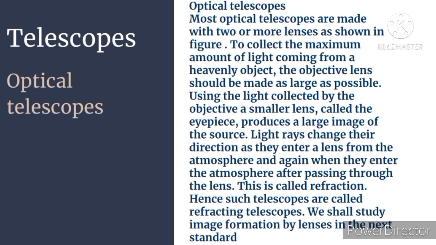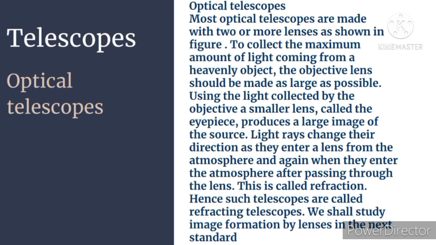Using the light collected by the objective lens, a smaller lens called the eyepiece produces a large image of the source. Light rays change their direction as they enter a lens from the atmosphere, and again when they enter the atmosphere after passing through the lens.